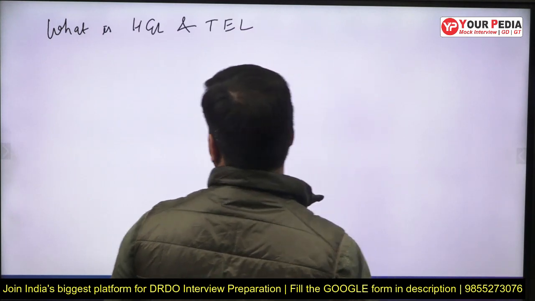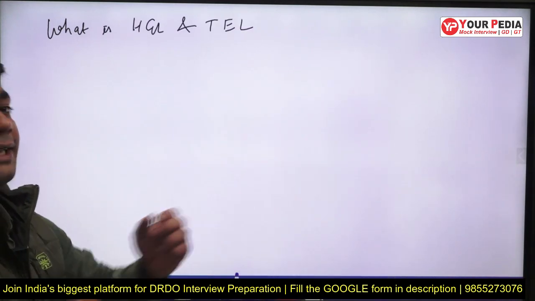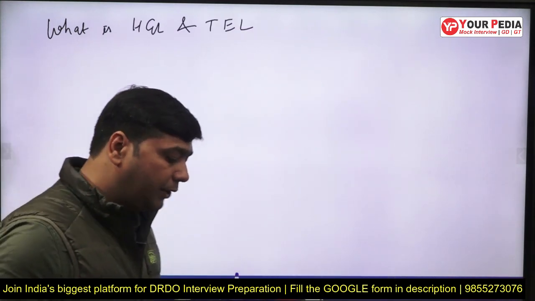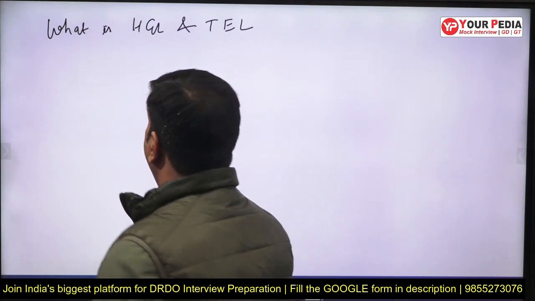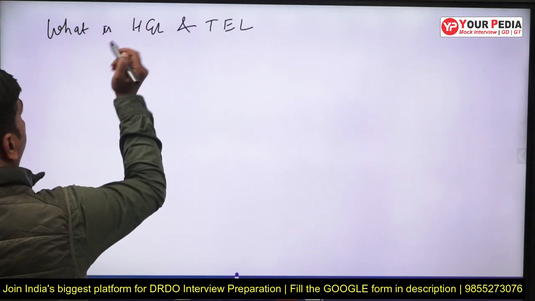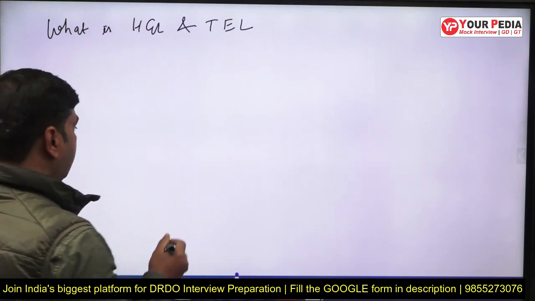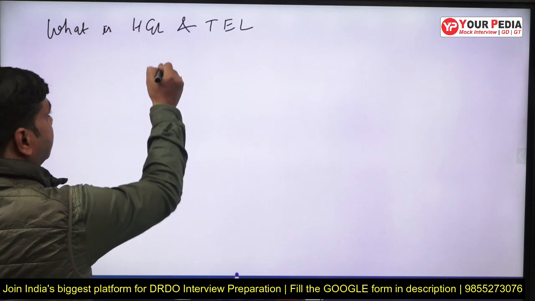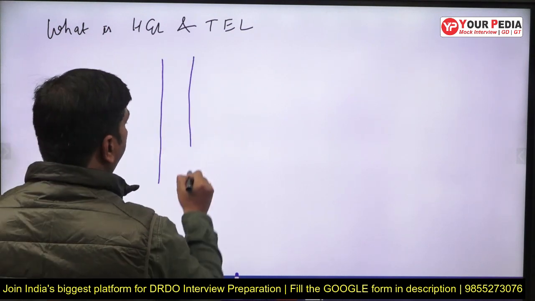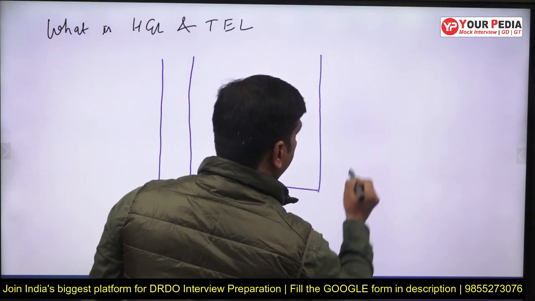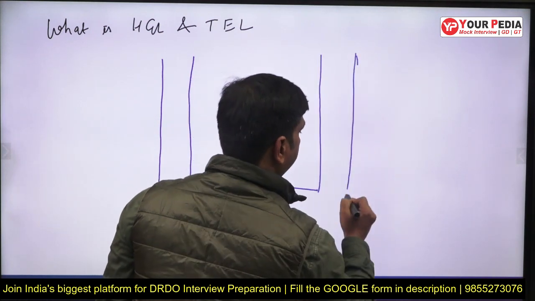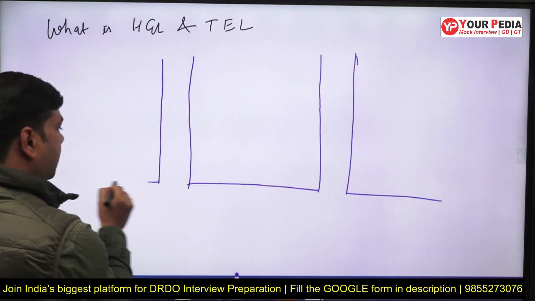Next, what is the HGL and TEL? What do you mean by a hydraulic gradient line and total energy line? So when I am talking about the hydraulic gradient line, let us take one example of a flow in a pipe. Just like there is some flow in a pipe.